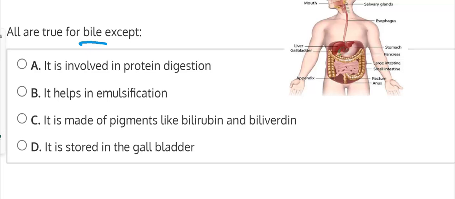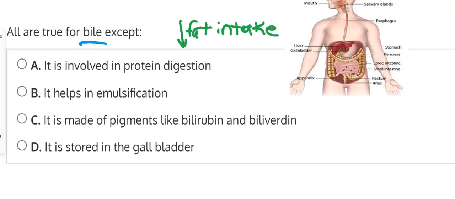Now, you might know that there's some people that have inflammation of the gallbladder, cholecystitis, and they might need the gallbladder to be removed, and people are fully functional without their gallbladder. They're able to live without it. But something that patients are told before they have their gallbladder removed, is to limit fats. So decrease fat intake, which is a good diet to have in general, but specifically, you want to decrease fat intake when you do not have a gallbladder.